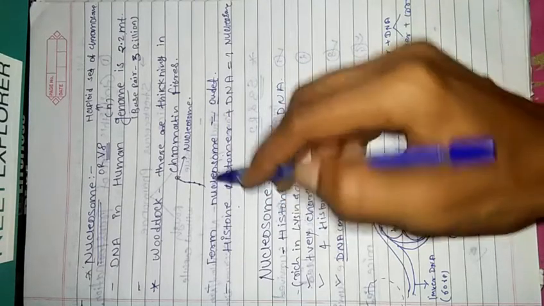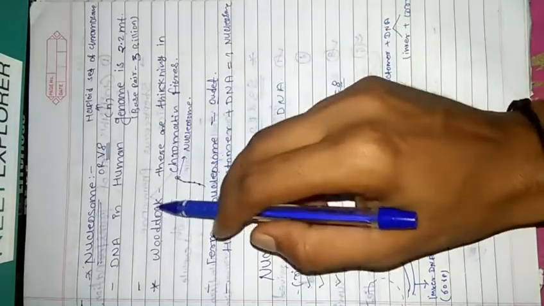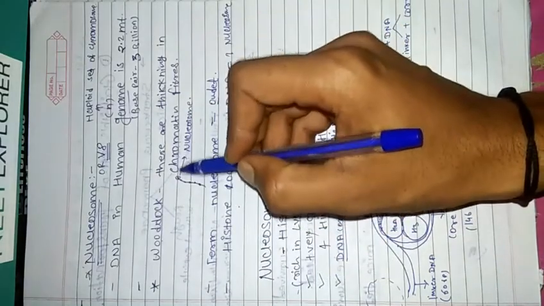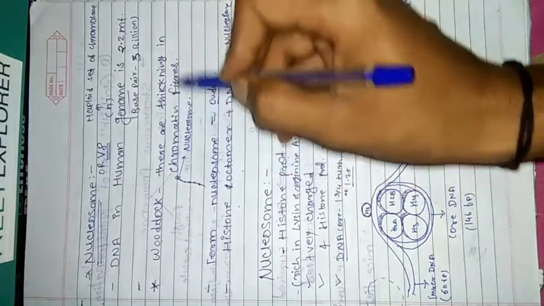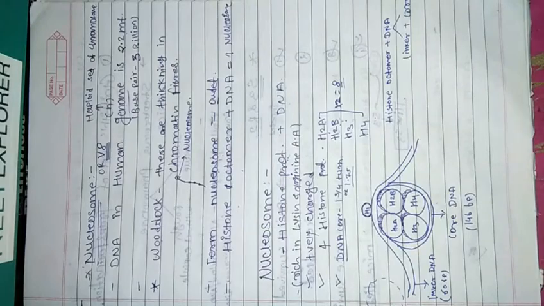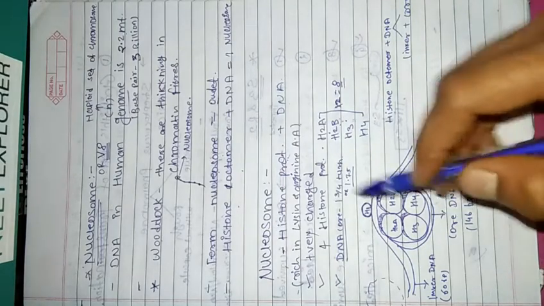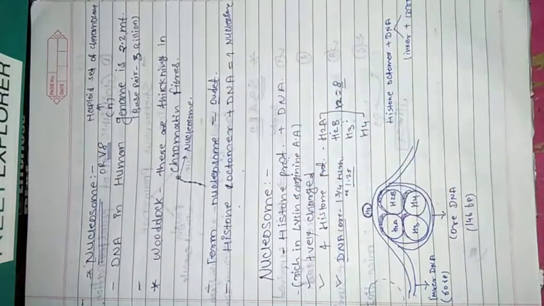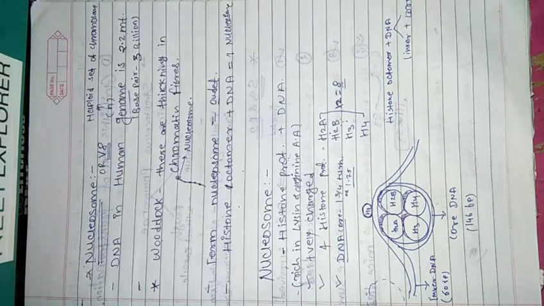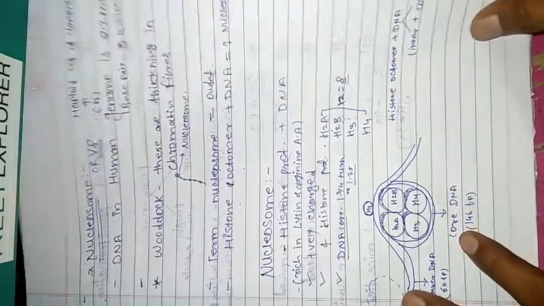In this way the DNA molecule is packed inside the small nucleus in a wrapping manner. That is why there are thickenings in the chromatin fibers. These thickenings are actually the nucleosomes. So in this way we have studied the structure of the nucleosome.